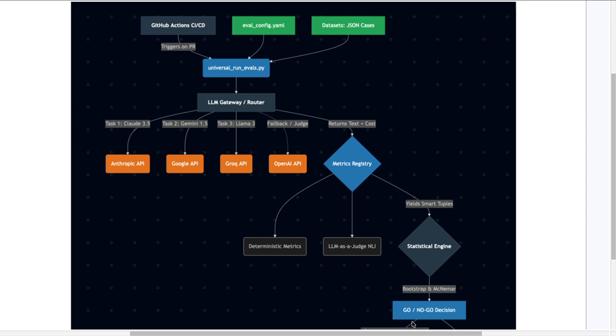If I had 2 more weeks to iterate on this, my first priority would be wrapping up the LLM gateway in asyncio. Running these 90 cases synchronously takes about 45 seconds. With async chunking, that could drop down to around 5 seconds. Secondly, I would set up a shadow testing harness to replace the expensive GPT-4o judges with a local model, a fine-tuned open source model, to drastically reduce the evaluation and compute budget.